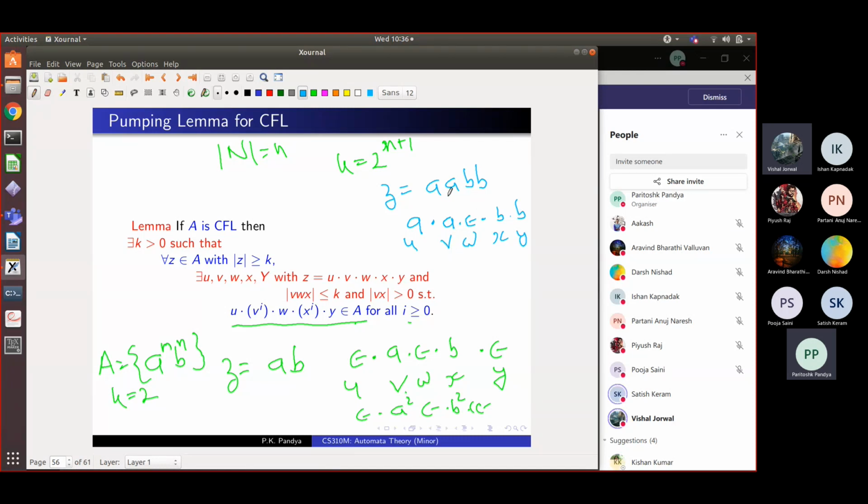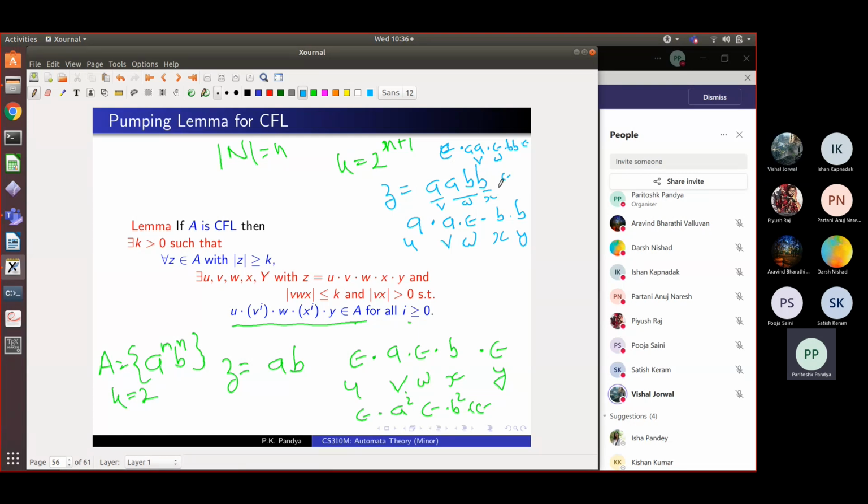By the way, there is also a different way of breaking this. I can take u to be epsilon. I can take my v to be AA. I can take w to be epsilon. Then x I can take as BB, and y to be epsilon. Yet another way is I can take this inner AB as my w, this as my v, and this as my x, and after that epsilon and epsilon. So there are many different ways in which you could have pumped this string.